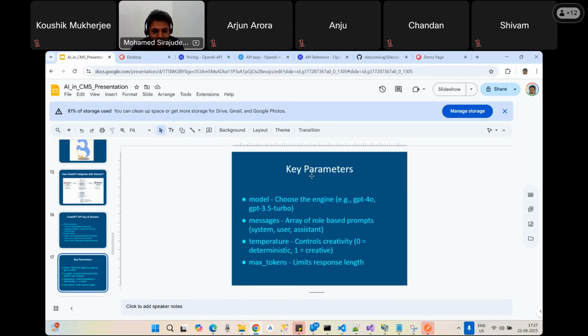There are some key parameters in OpenAI. We have the model. We have to choose the engine, right? The engine is nothing but this model, GPT-4o or 3.5, because they have a separate engine for each model, and it will get the data from the trained servers. And we have the messages. Messages are nothing but a kind of prompt. We have to send them like user and system and some assistant messages as well.